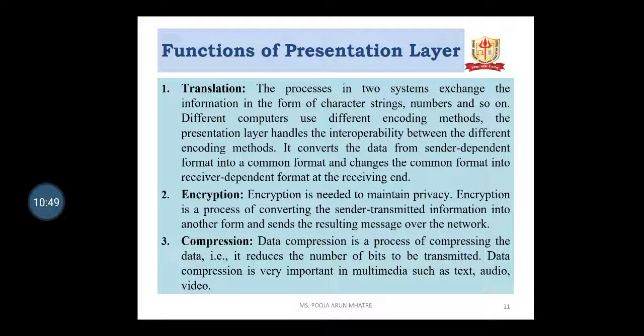Encryption is needed to maintain privacy. Encryption is the process of converting the transmitted information into another form and sending the resulting message over the network. Compression. Data compression is the process of compressing the data, that is, it reduces the number of bits to be transmitted. So data compression is very important in multimedia such as text, audio and video.